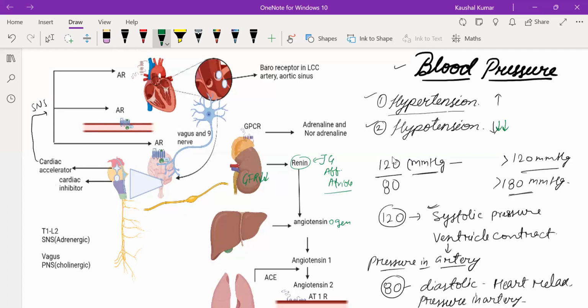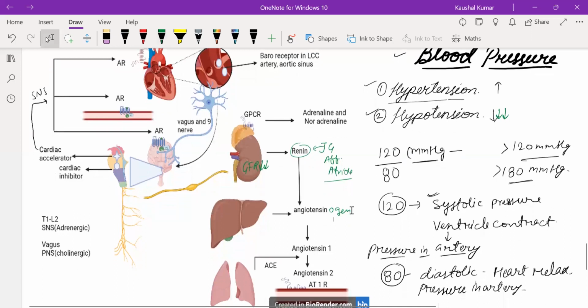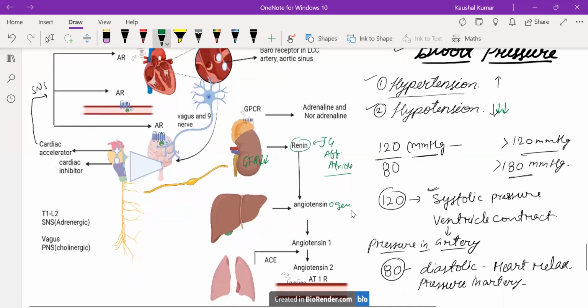The JG cells release renin, and that renin converts angiotensinogen into angiotensin 1. This angiotensinogen comes from the liver. Then angiotensin 1 is converted by angiotensin converting enzyme into angiotensin 2. This angiotensin converting enzyme comes from the lungs. It is actually present in most of our organs, but we are focusing on the fact that it is majorly produced by the lungs.